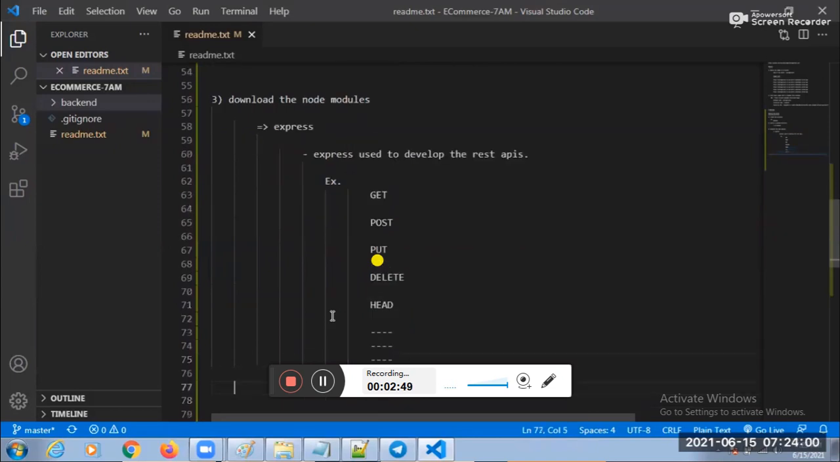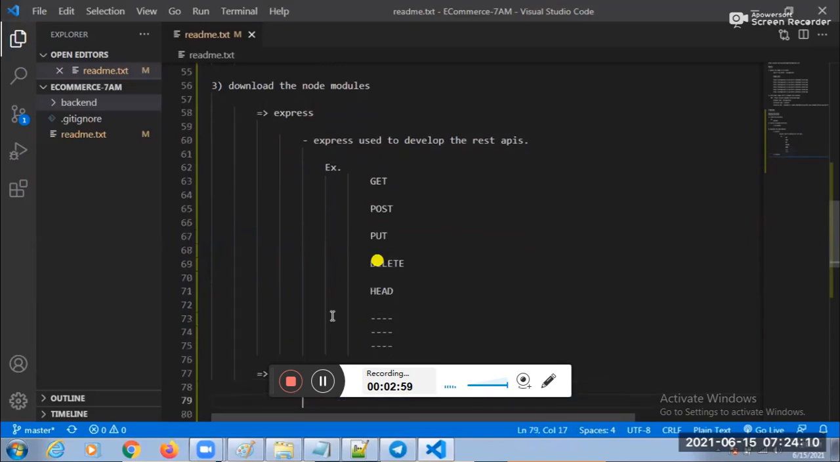Second one, observe this one here. Second one is mongoose. Vindhya, respond here. Why mongoose? It is used to connect to the MongoDB database with the schema.